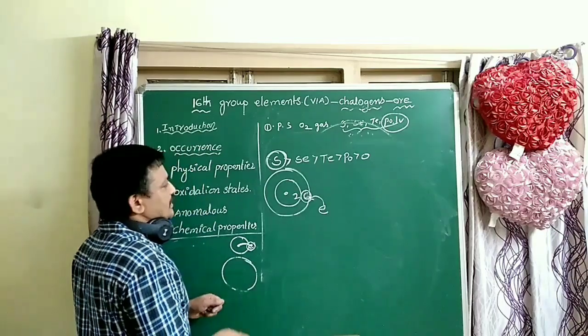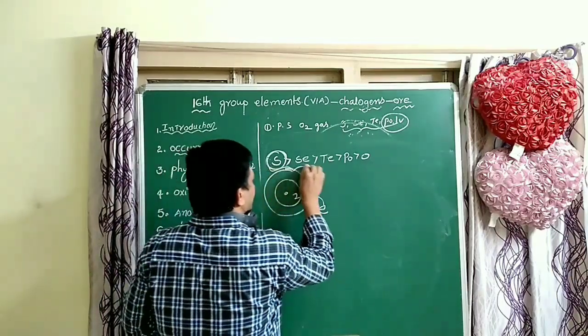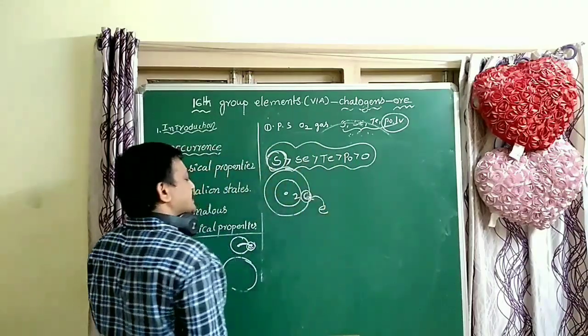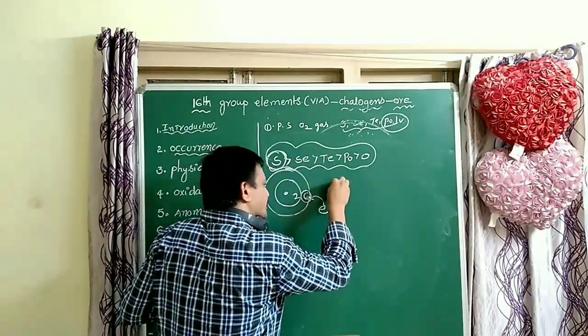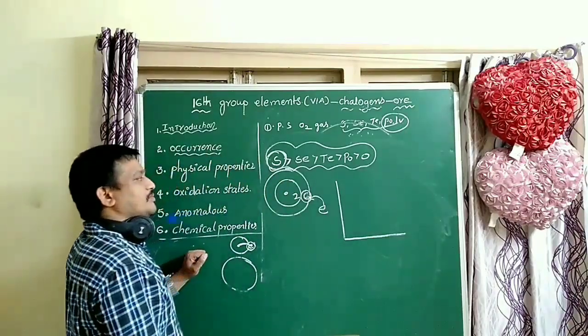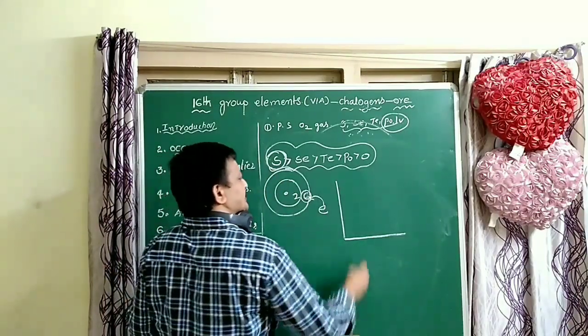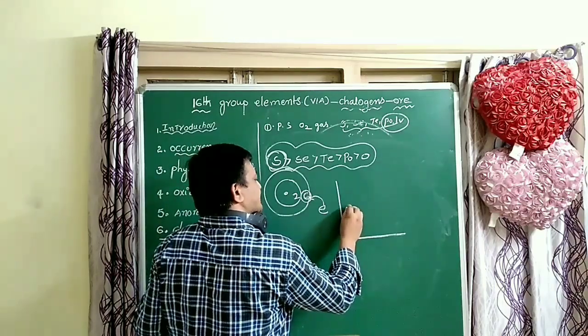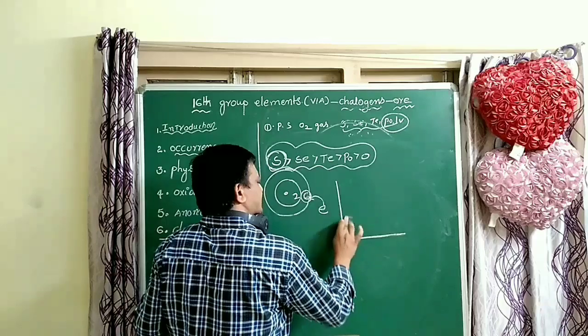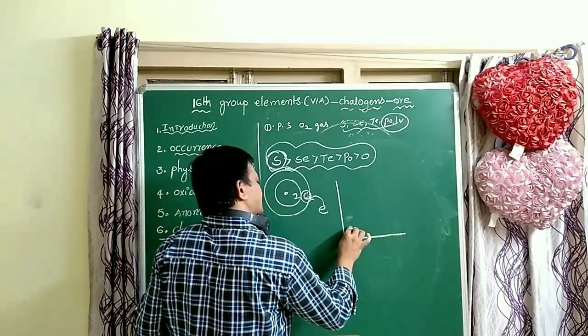So what is the correct order of electron affinity? Generally it decreases from top to bottom, but oxygen has a very small value.